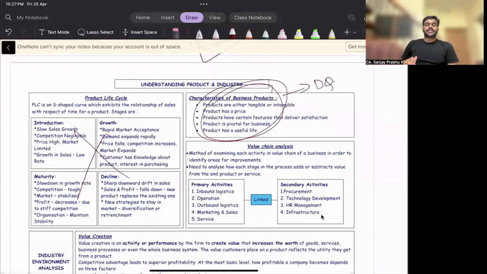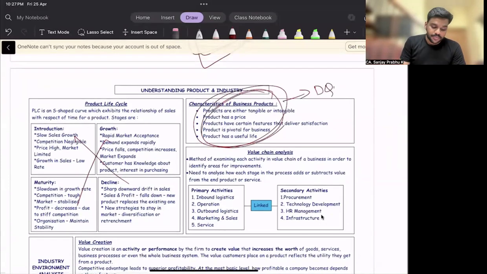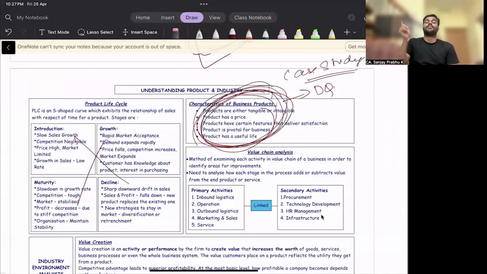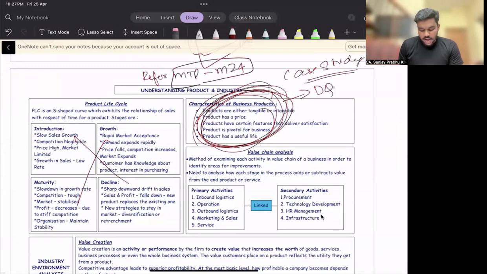See, the thing is, in the May 24 MTP they asked a question relating to this particular topic, but it was a case study question. And for the exam, they asked a direct question, like what are the characteristics of products. So for the upcoming exam, if they want to ask this question, there is a high chance they will ask a case study. So please make sure you refer to the mock test paper of May 24. For those who are writing the May 25 exam, I request you to refer to the May 24 mock test paper also. Please do refer to that.